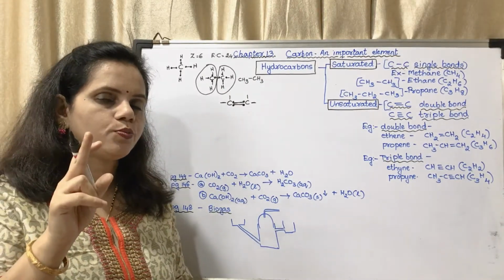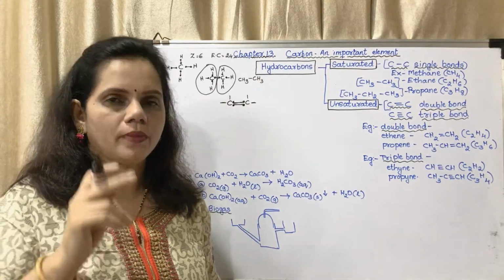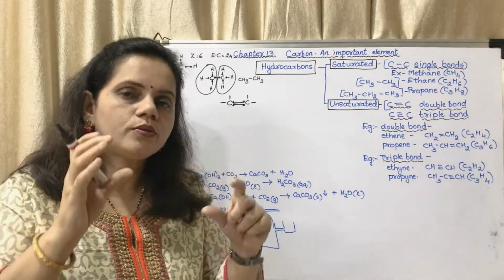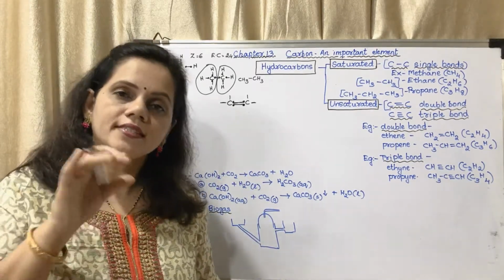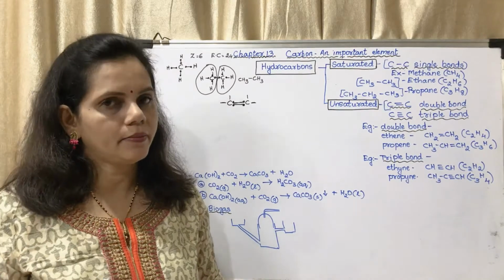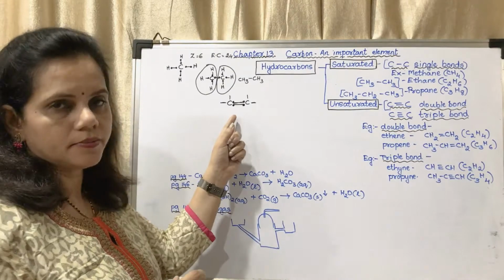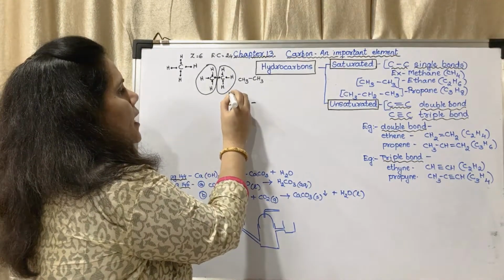So 2 electrons make one bond. Okay, 2 electrons of 2 different atoms make one bond. And if 4 electrons are there, then it makes a double bond. If 6 electrons are there, then it will make a triple bond. First we will discuss the double bond. So this is a double bond between carbon and carbon.